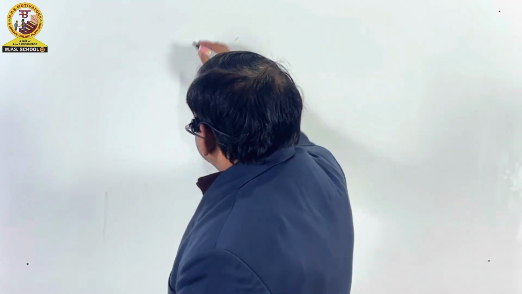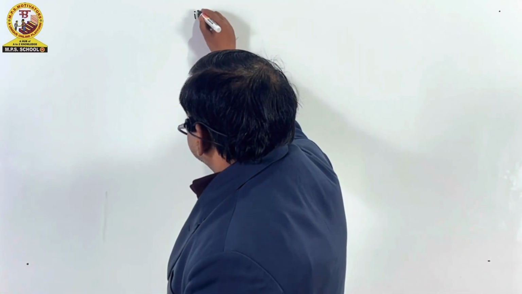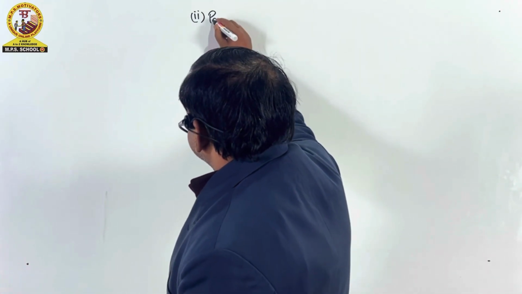So friends, in my previous session of voice, I have taught you the active and passive voice of present continuous tense. Today I am going to start teaching you the active and passive voice of past continuous tense. First of all, we will write here past continuous tense.